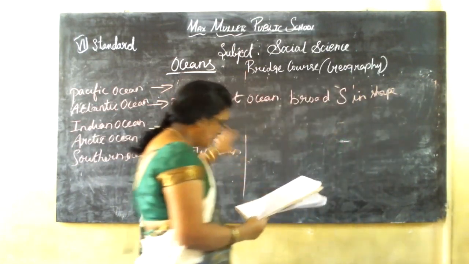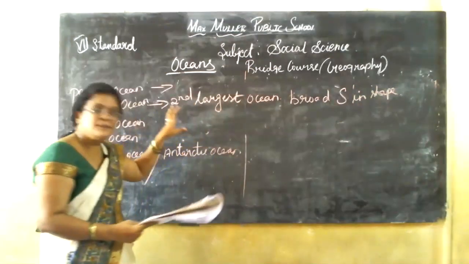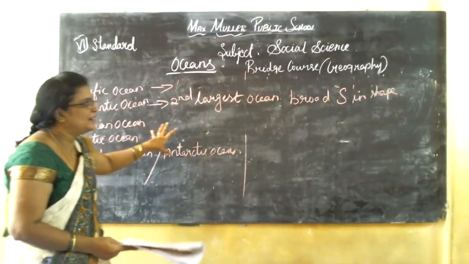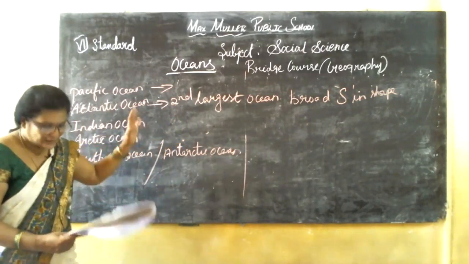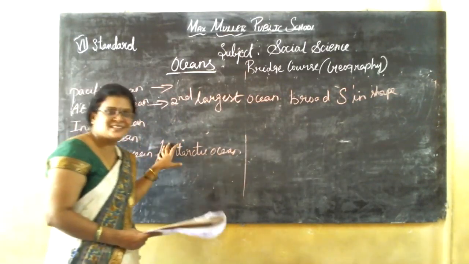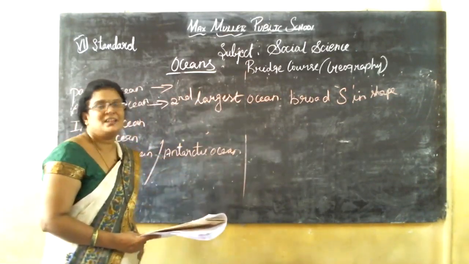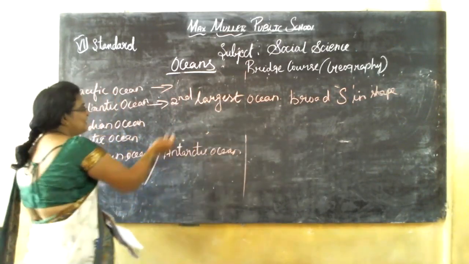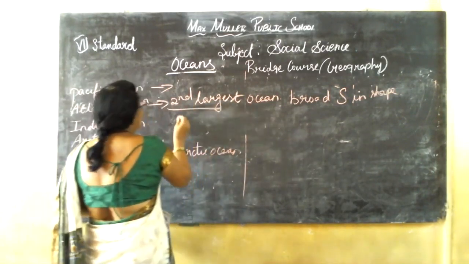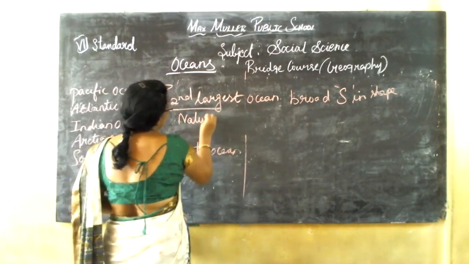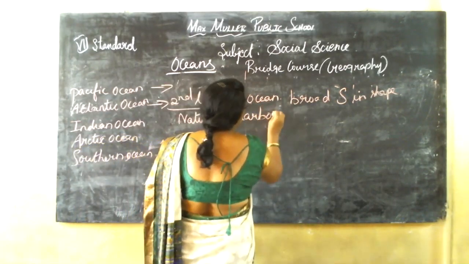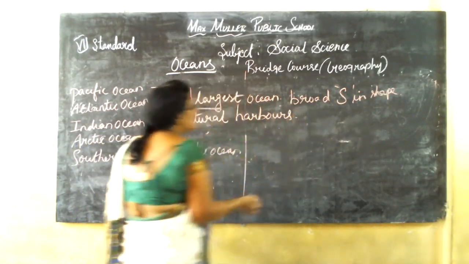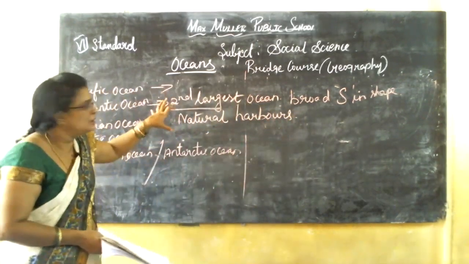It is bounded by the Americas in the west and Europe and Africa in the east. The coastline is indented, with natural harbors. Everything is in the book, so please keep in touch with the book.